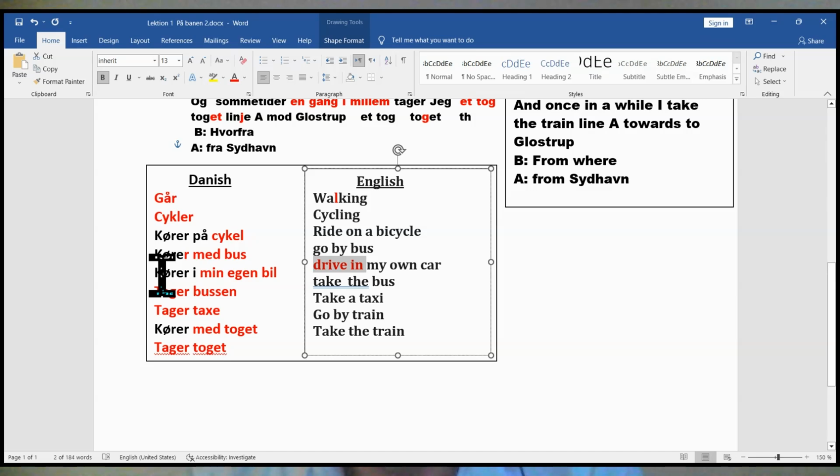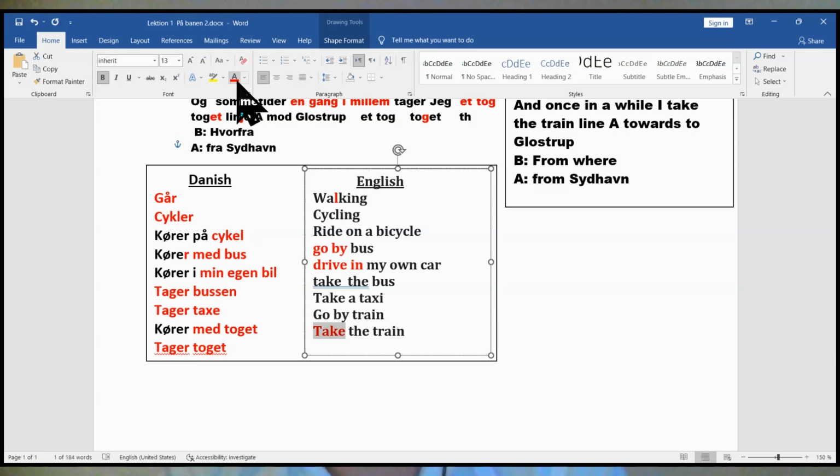Köye i. So go på, köye med, go by. So that means take. So there are three meanings for köye: köye på, köye i, or köye med.